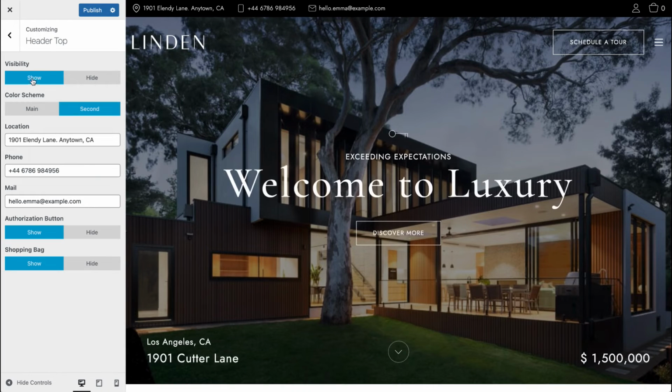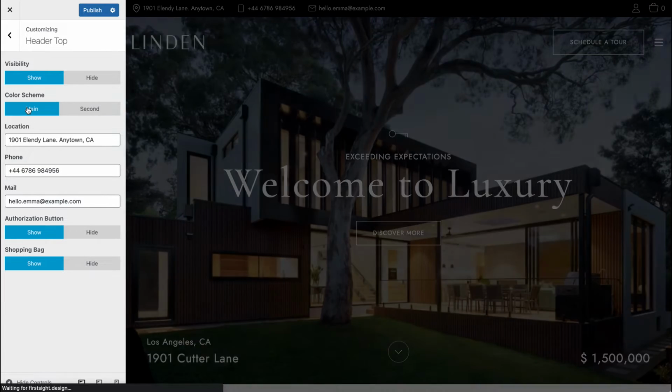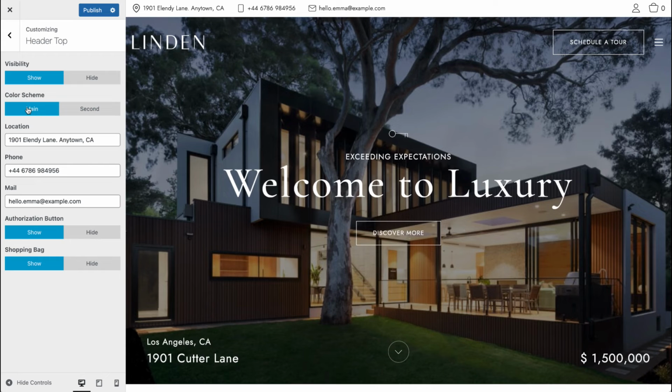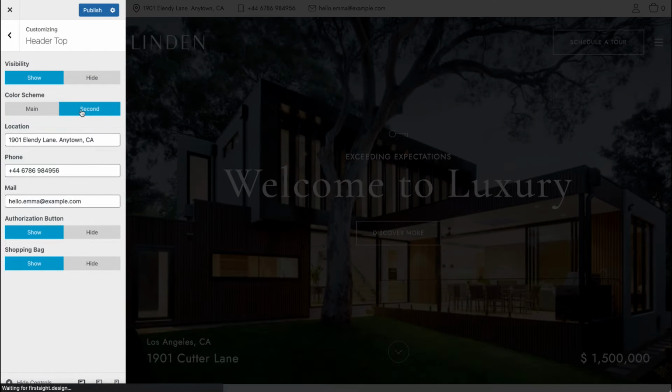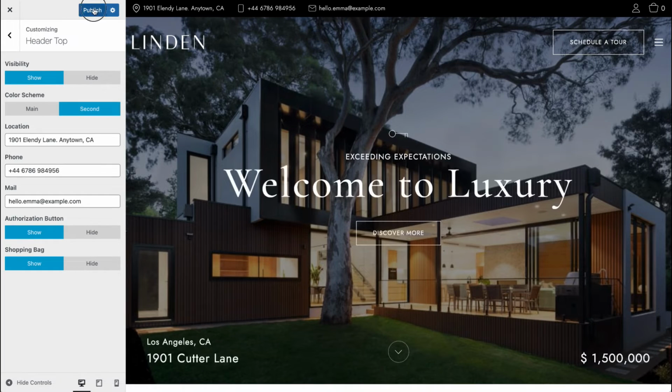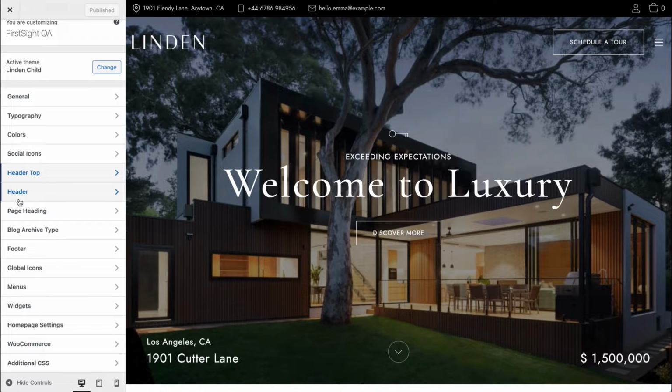If I switch to show header top, you'll see this header top that appeared on our homepage, and we can set it up so we can provide a location, phone number, email. We can show or hide the authorization button, this one, and we can show or hide the shopping bag, this one. You can see that you can switch between 2 color schemes. You can make the top header light or dark. Make sure to click on Publish Settings to apply the changes.